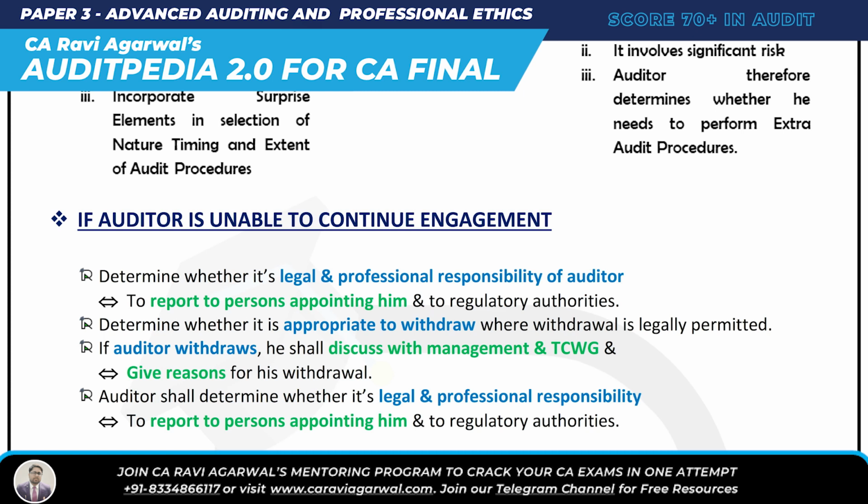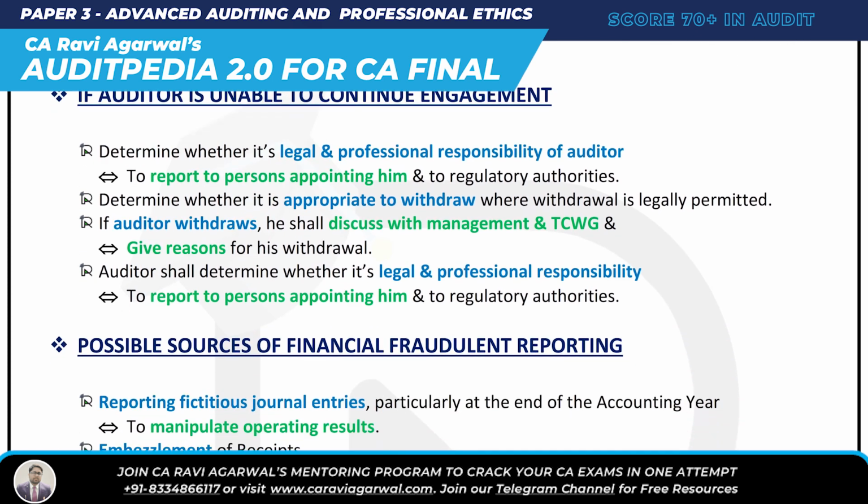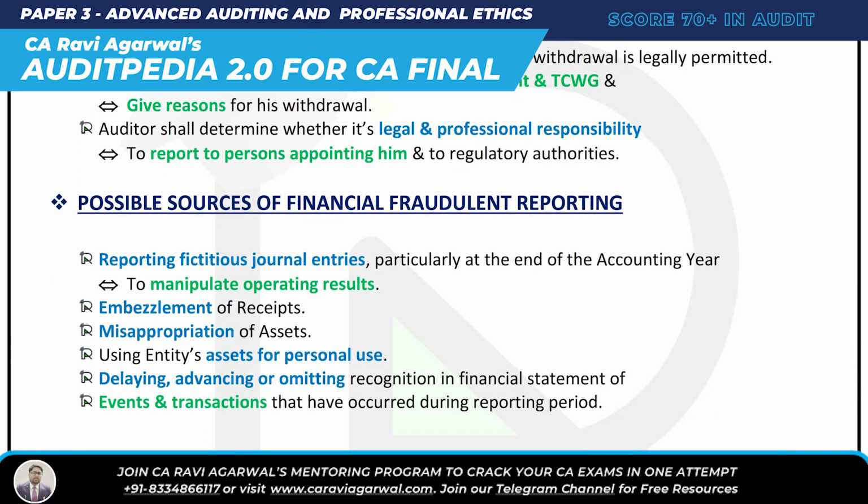And the last important question, this one is an important one: possible sources of financial fraudulent reporting. What are the possible sources of fraud? And the answer is FRAUD. F-R-A-U-D. What are the sources of fraud? They're asking. Answer is fraud. F is fictitious journal entry. F is reporting fictitious journal entry.